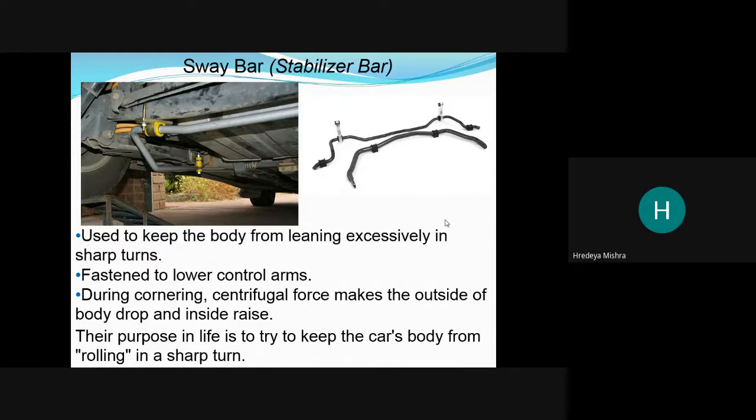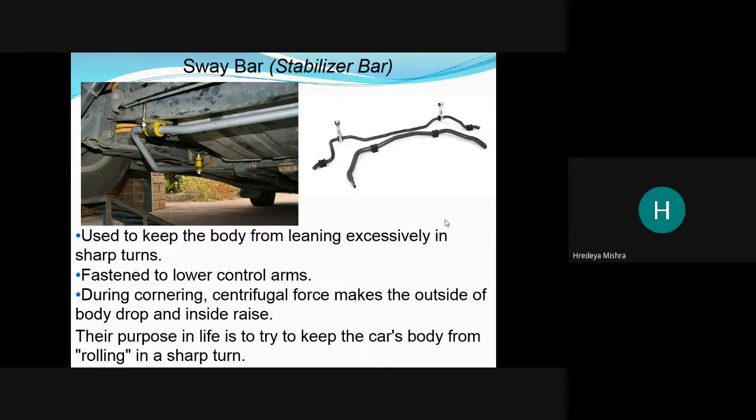This is a stabilizer bar. It can stabilize the vehicle against roll. It means it can resist or protect the vehicle from rolling on the road. It is used to keep the body from leaning excessively in a sharp turn. What happens in a sharp turn?